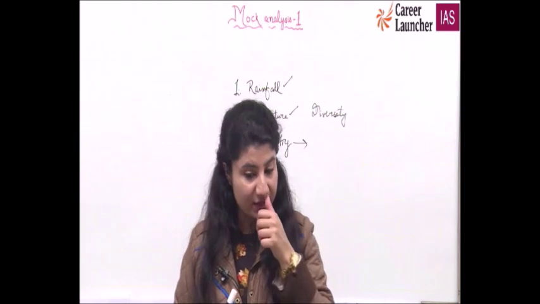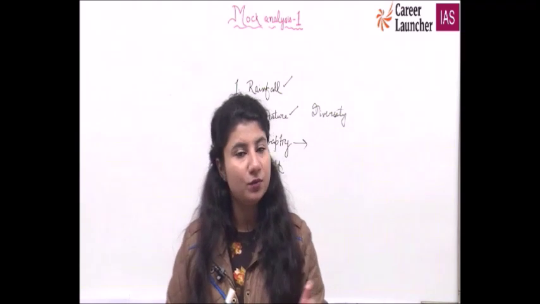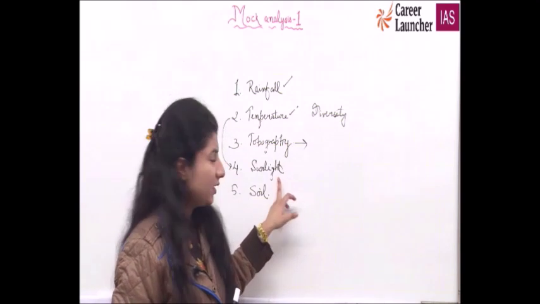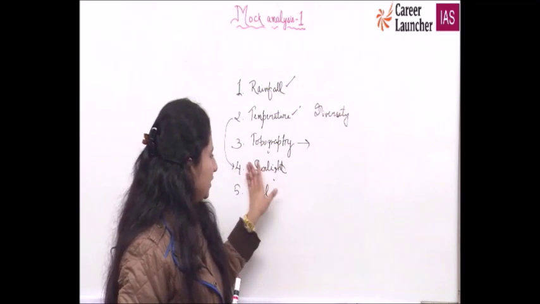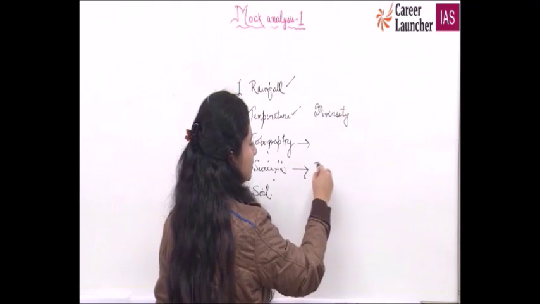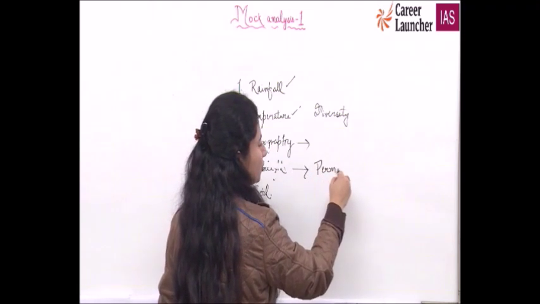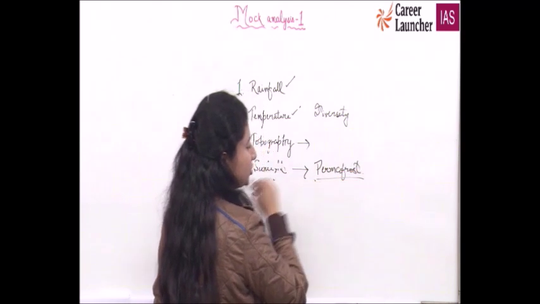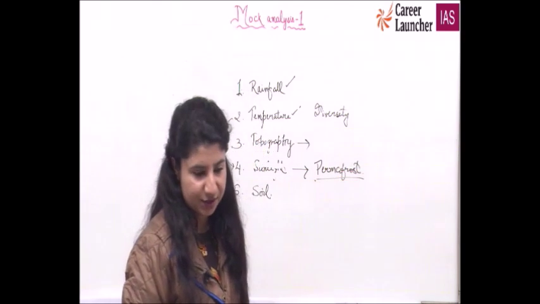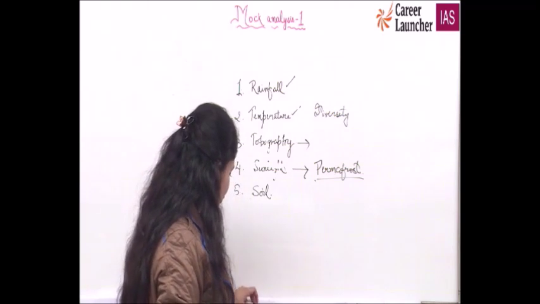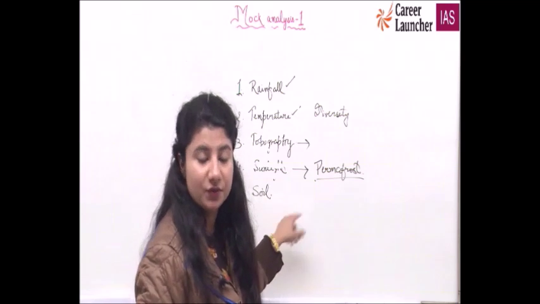The primary factors which govern the biome distribution are these. Sunlight, adequate, ample amount of sunlight. In the absence of sunlight, there is one condition which is known as permafrost. So this is not going to be rich in biodiversity. Topography, it has to be suitable topography. Right? The distribution of soil, the pedology should also be right.